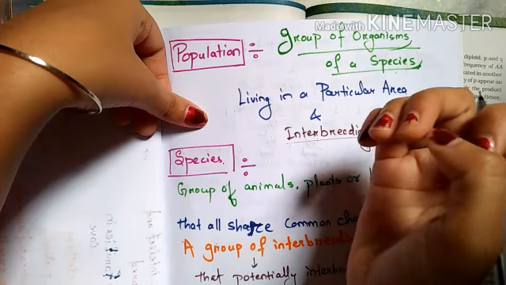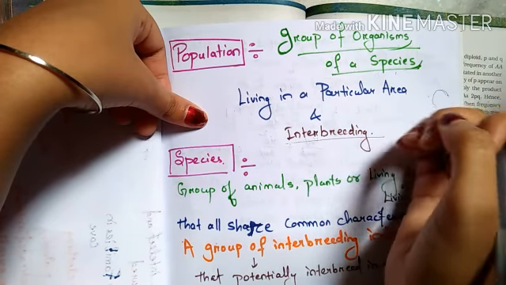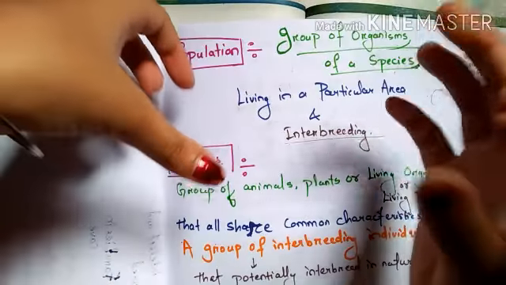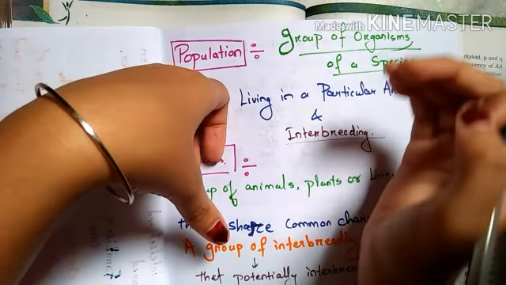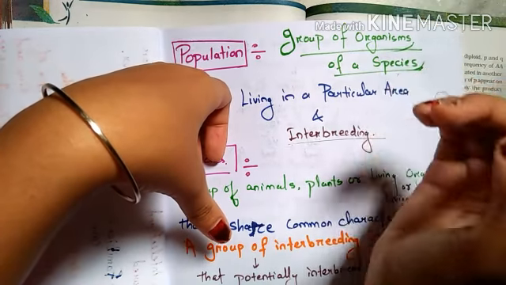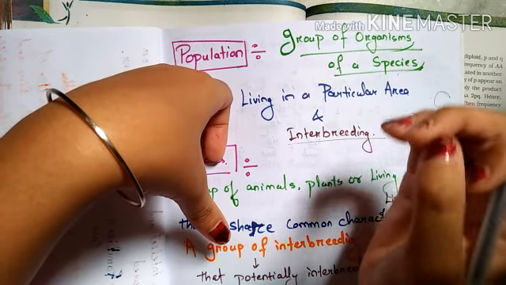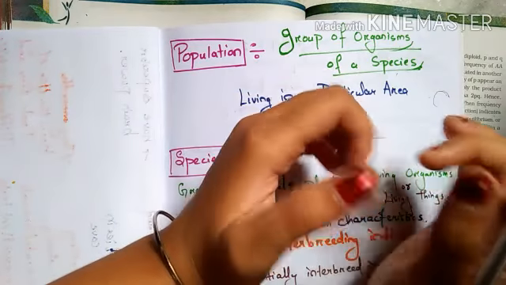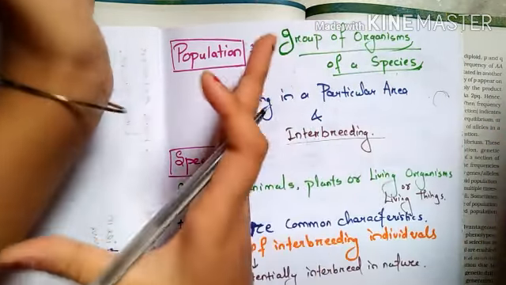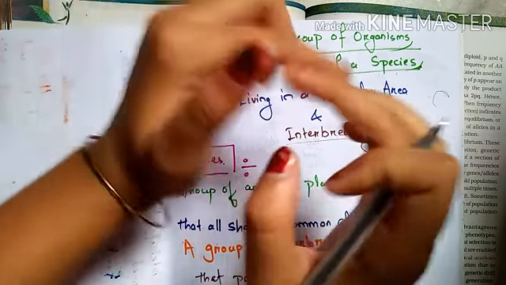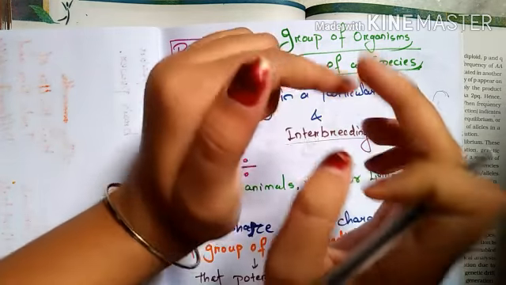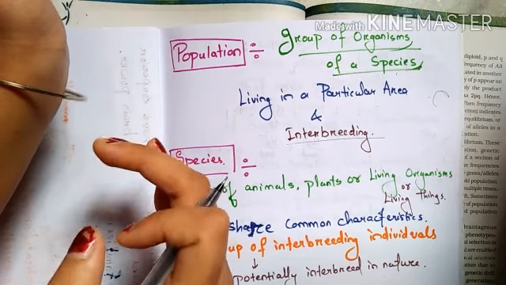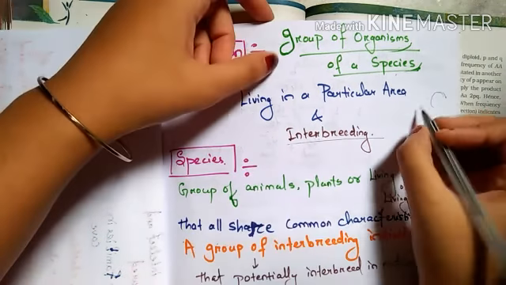So for example, we say the population of India. Why do we say the population of India? The population of Africa, the population of Australia. That means a group of organisms of a species. A group of organisms of the Homo sapiens species living in India. Homo sapiens were living in India, in Australia, everywhere, but they were living in a group. So they were considered as the population of India or the population of some other country. And why do we say population? Because they were living in a particular area, that is India.